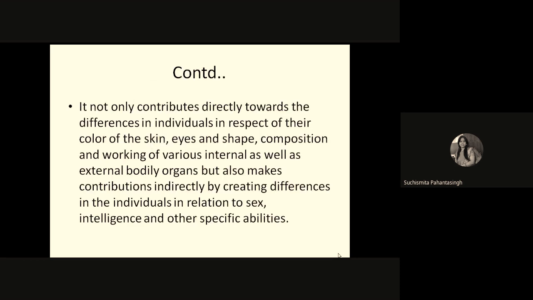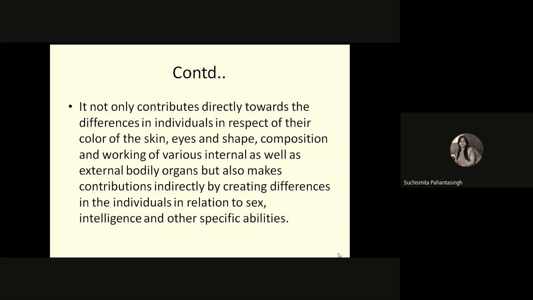So it will not only contribute directly towards the differences in individuals in respect of their color of the skin, eyes and shapes, composition and working of various internal as well as external bodily organs, but also makes contribution indirectly by creating the differences in individuals in relation to sex, intelligence and other specifics.